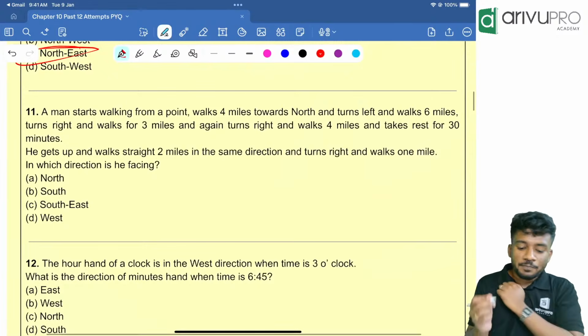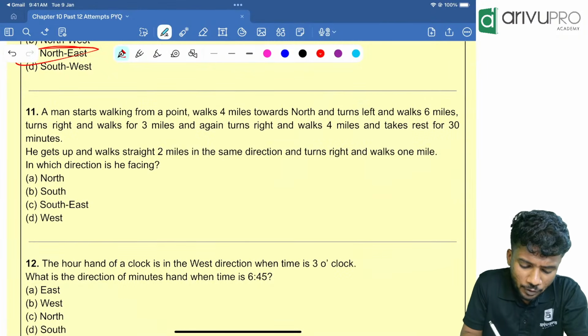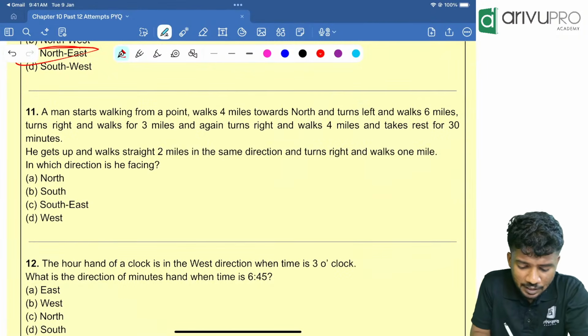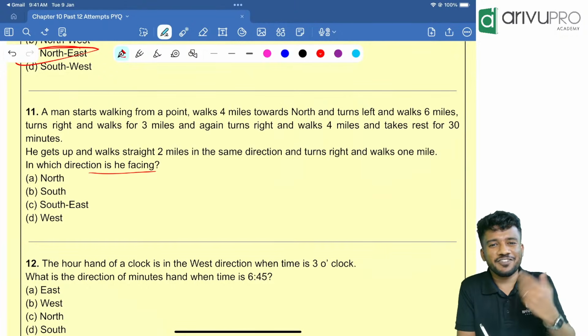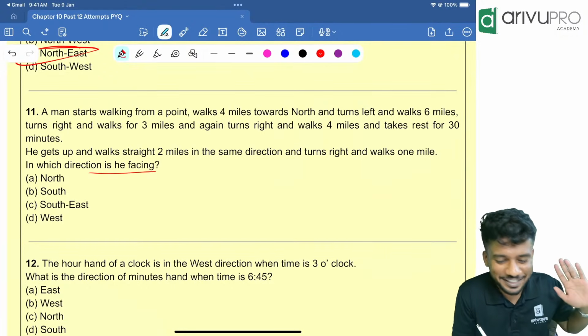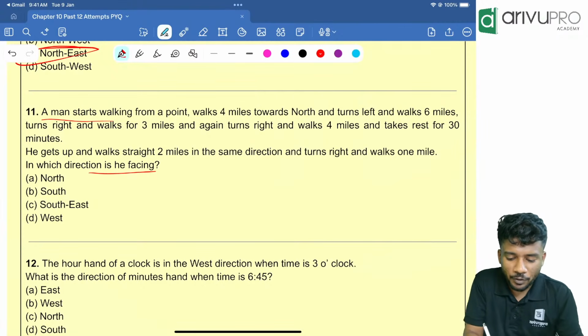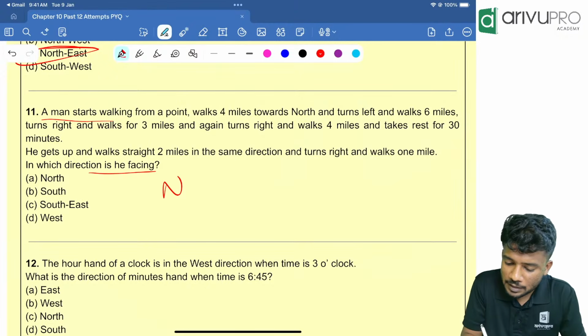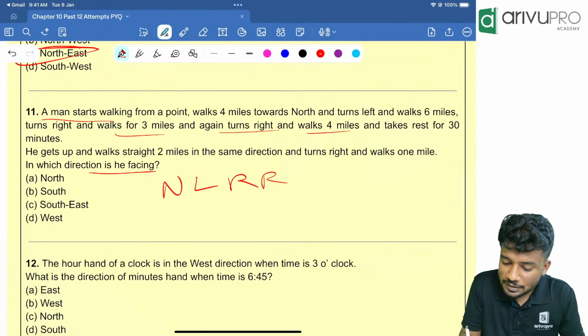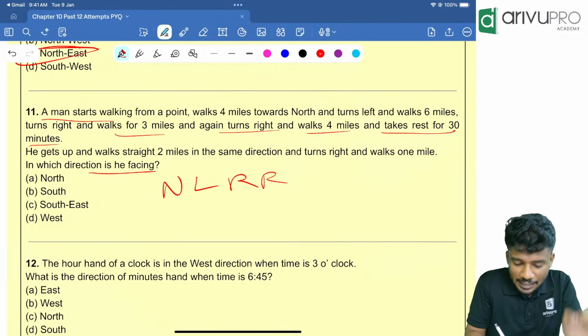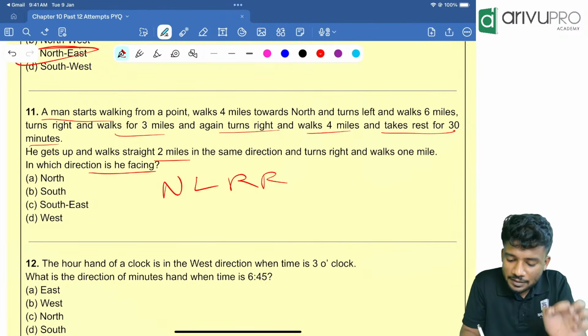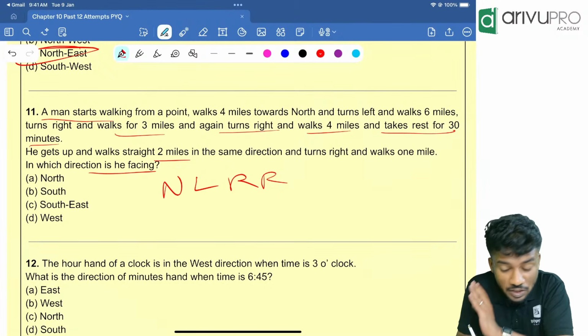Okay. Next one. A man started walking from a point. Now the question, I'll read the last line. In which direction is he facing? That means the final direction. You know the trick to find the final direction, right? So the answer is what? A man started walking from a point, walks 5 miles towards north, turns left, then walks 6 miles, turns right, then walks 3 miles and again turns right and walks 4 miles, rests for 30 minutes. He gets up, walks 2 miles in the same direction. That means we don't need to change the direction.